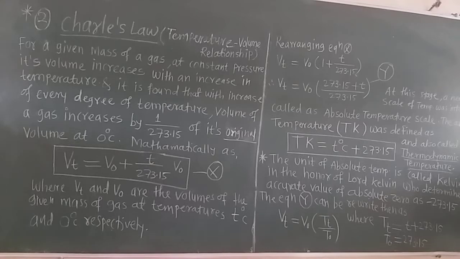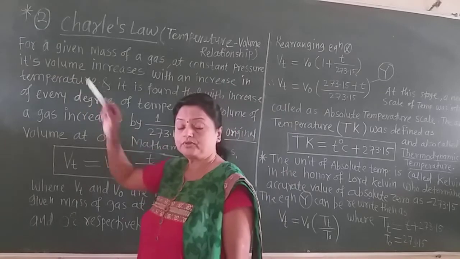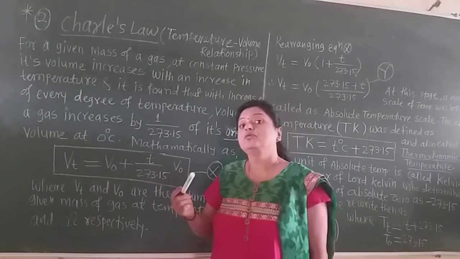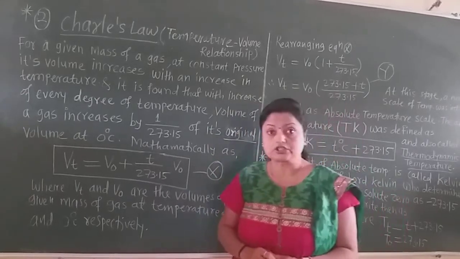Now, for a given mass of the gas at constant pressure, this is the statement, but this statement will come after the application of this Charles law.